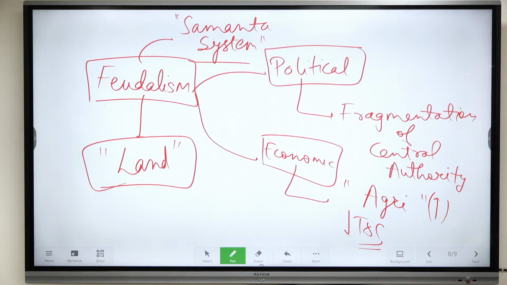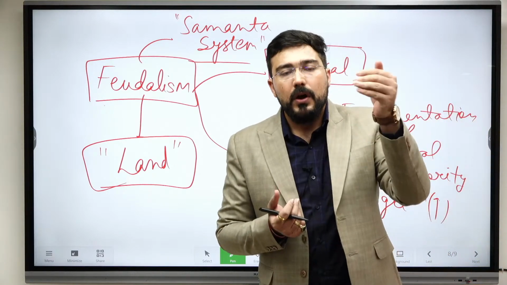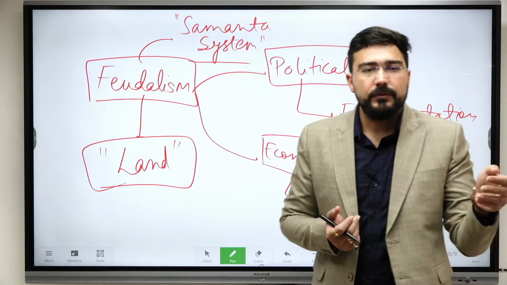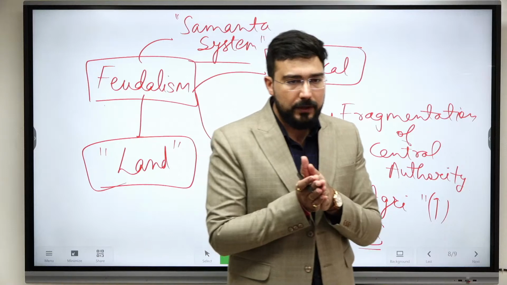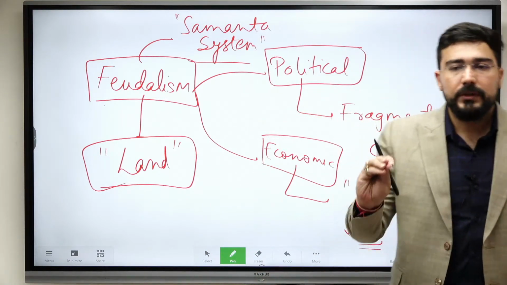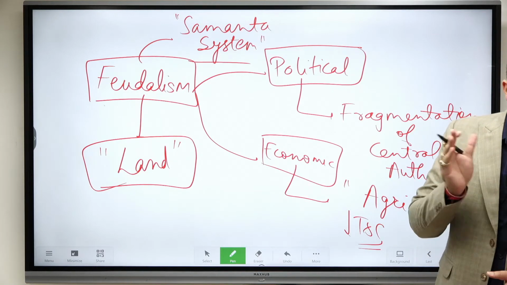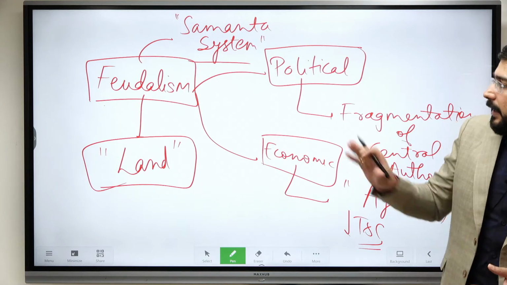Anyway, the more important thing for us is what kind of changes or what kind of feudalism steps were foreseen by various historians. All of you know about feudalism from above, feudalism from below, all such things that you need to remember. So first of all, we need to be thorough with the debate, and then we need to understand the difference between Indian and European form of feudalism. All right, is this clear?